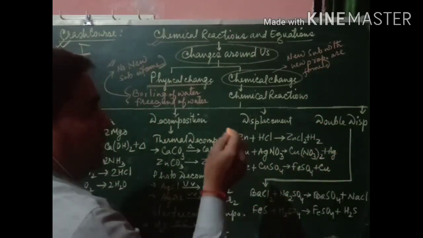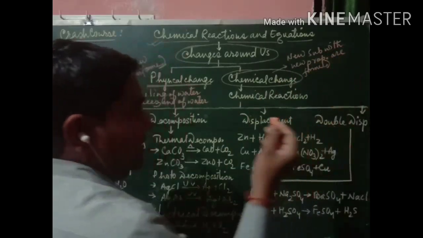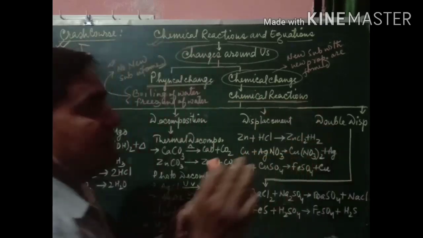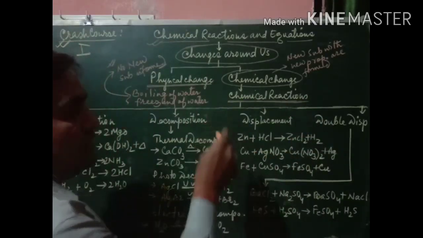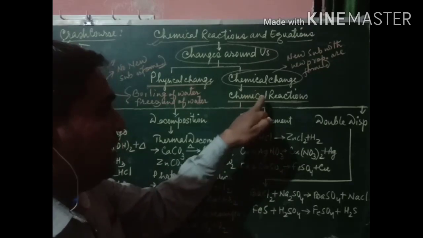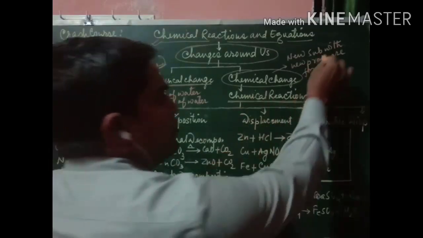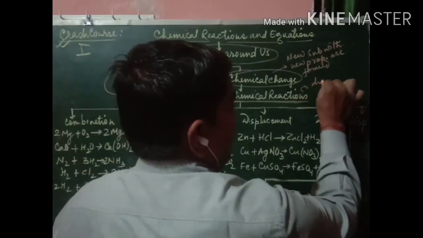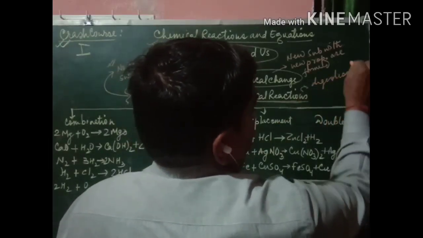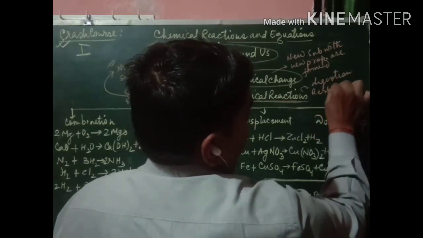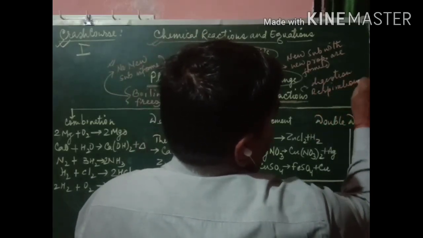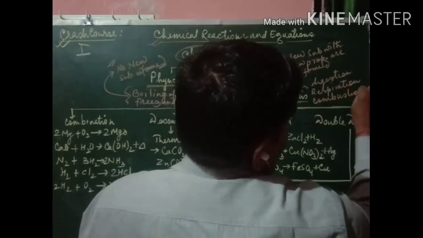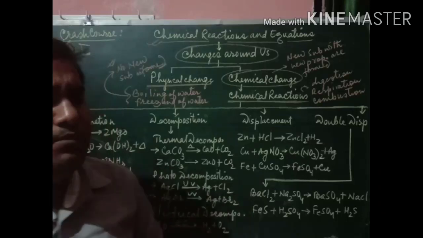Okay, so wherever a new substance is formed, it is due to a chemical reaction, and a chemical reaction is already defined as the chemical change where new substances with new properties are formed, such as digestion, respiration, combustion, rusting of iron. So many examples are there.